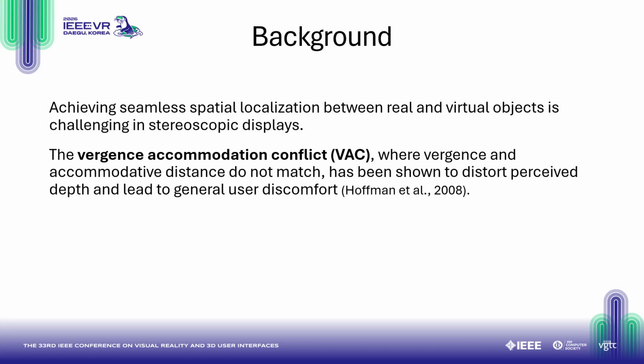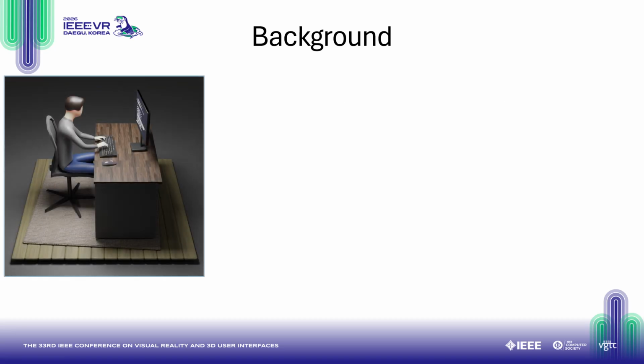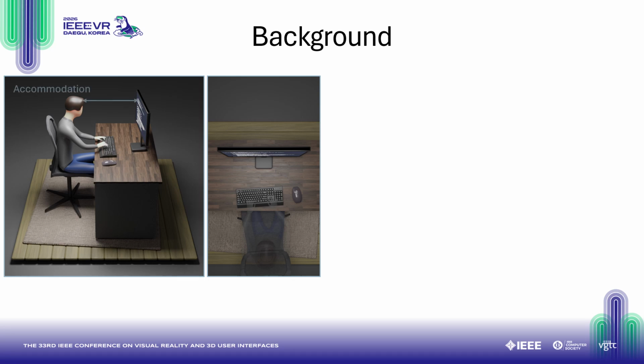This type of accuracy and precision for spatial localization is particularly challenging in immersive stereoscopic displays. One of the main reasons for this is the vergence accommodation conflict, which I will refer to as VAC. This occurs when the vergence and accommodative distances do not match, and it's been shown to distort perceived depth and lead to general user discomfort. Under natural viewing, for example, when looking at a monitor, the accommodative or focus distance is the same as the vergence distance. Where we converge is the same point as where we accommodate.